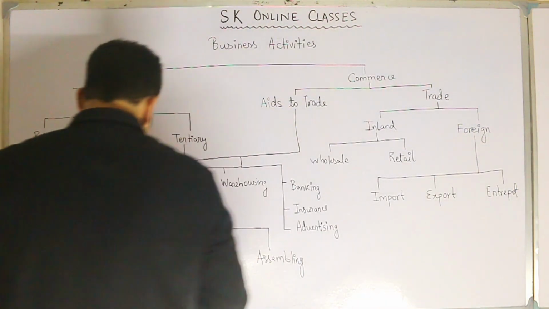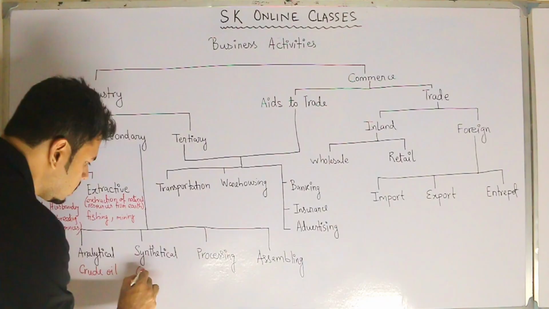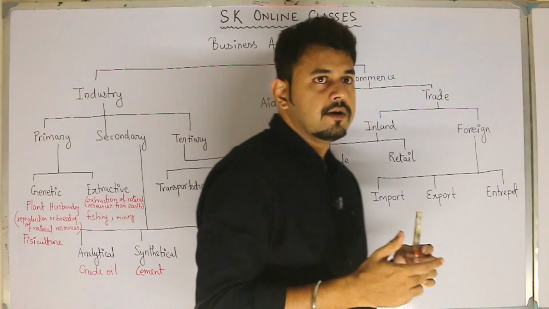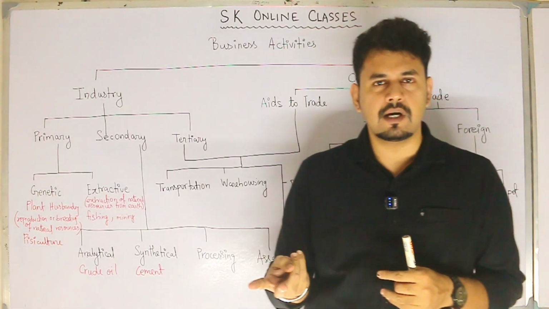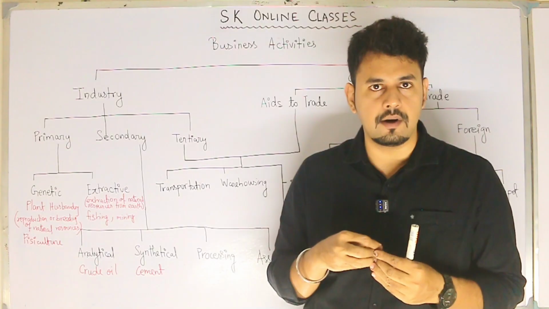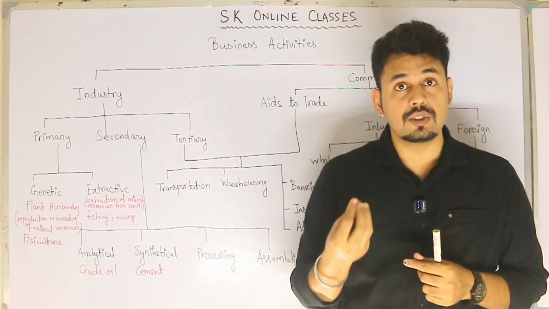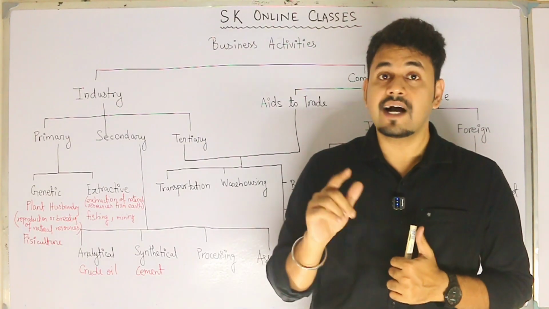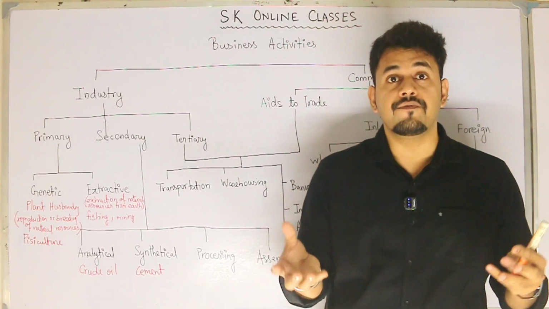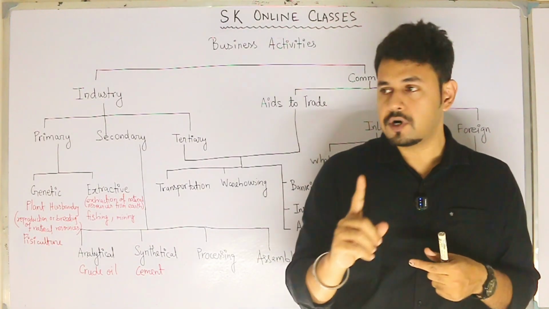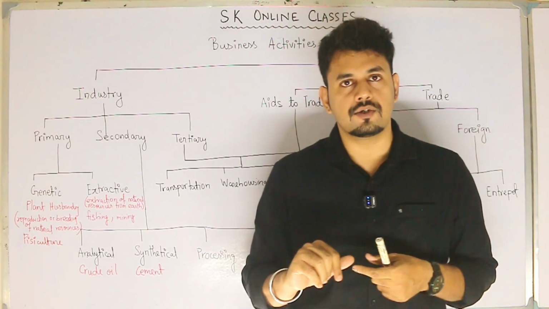An example of a synthetical industry will be the cement industry. In the cement industry, lime, stone, gypsum, stone chips, and so many other components are mixed together. Once you mix them and form cement, you can never go back to the original components. So such industries where a combination of various raw materials is mixed together to form one product are called synthetical industry.